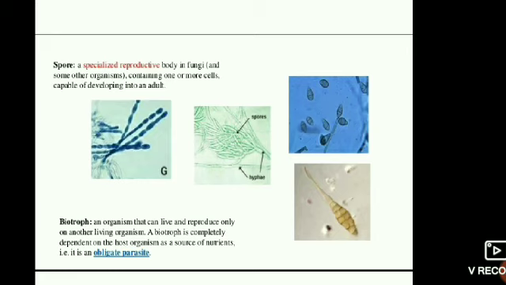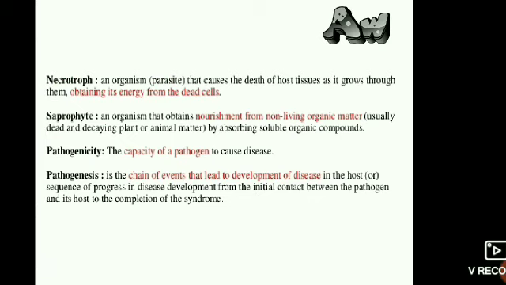Biotrophs are organisms that can live and reproduce, that is, multiply, only on living bodies, and they require nutrients after attachment to the living host cells. For example, obligate parasites like viruses: for the multiplication of a virus it needs a living host, and then it will multiply, reproduce and cause disease.